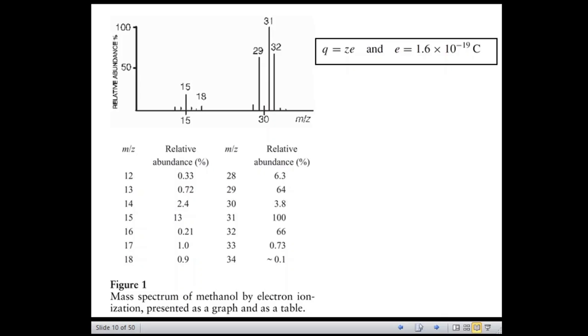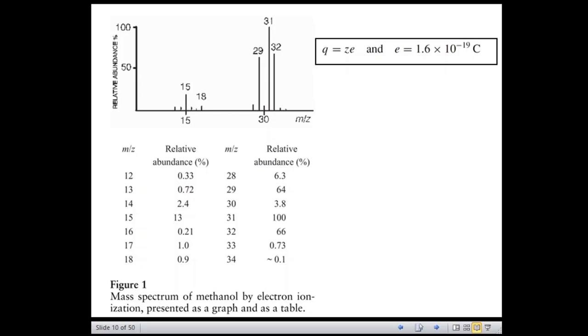So yesterday we understood that the most intense peak is called the base peak, and it is arbitrarily assigned the relative abundance of 100%, and the abundances of all the other peaks are given their proportionate values as percentages of the base peak, that is, with reference to the base peak.